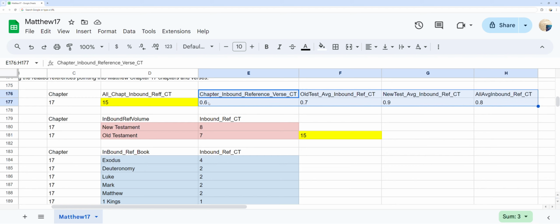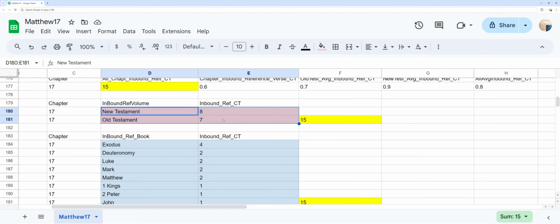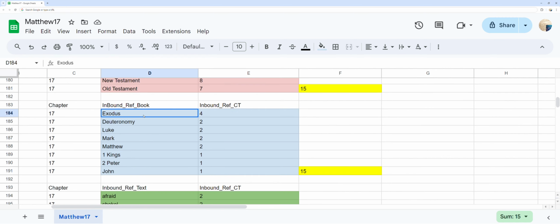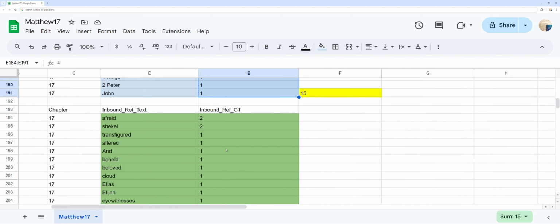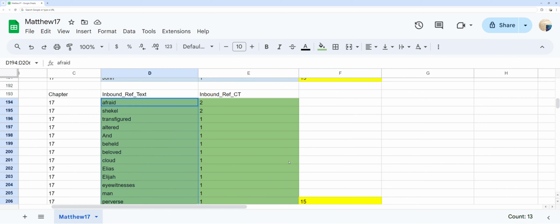In red, you can see the inbound references by origin source of either Old Testament or New Testament ordered by counts. In blue, you can see the 8 inbound references into Matthew chapter 17 by origin Bible books Exodus through John ordered by counts. In green, you can see the 19 words that incur the related inbound reference into Matthew chapter 17, ordered by the count used.